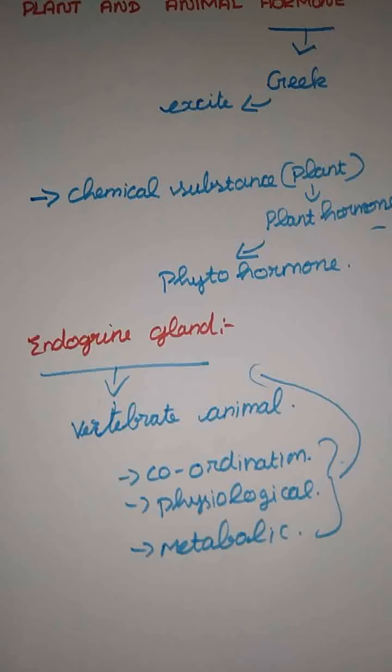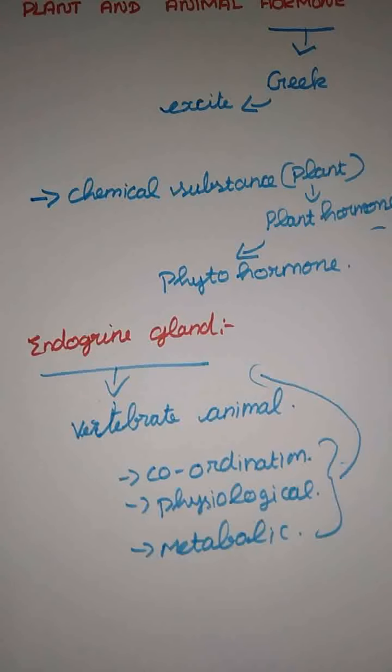The first one, coordination. Coordination means they need proper coordination between the hormones and the glands also. For example, we already said that the pituitary gland is the master gland. It controls the entire glands in our body.